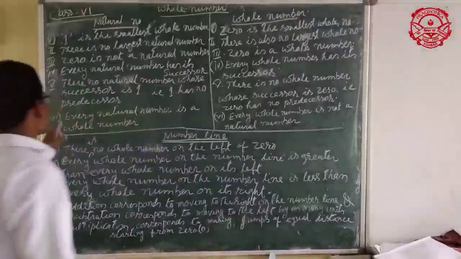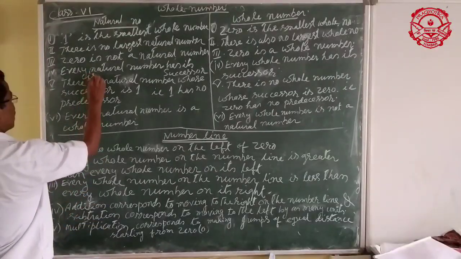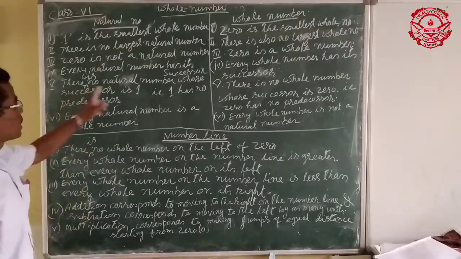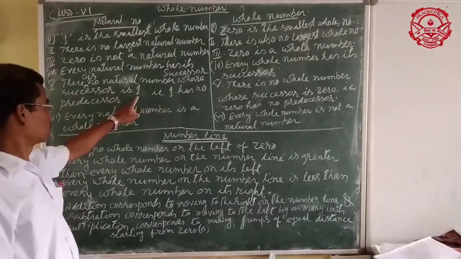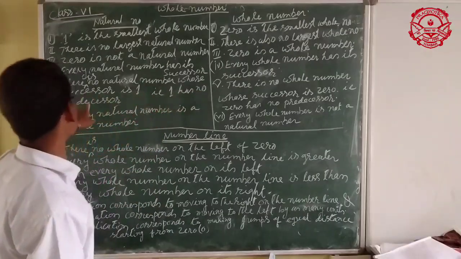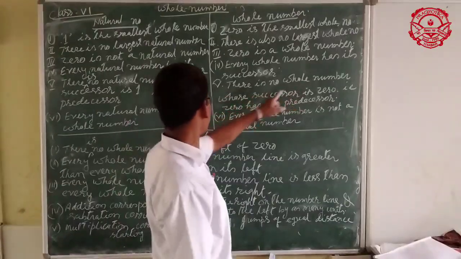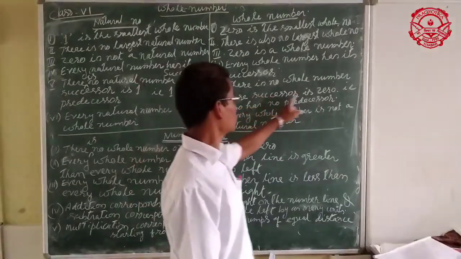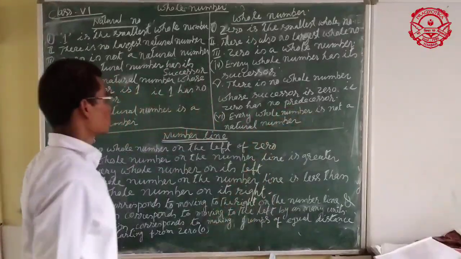Number 5: there is no natural number whose successor is 1. That means 1 has no predecessor. There is no whole number whose successor is 0. That means 0 has no predecessor.